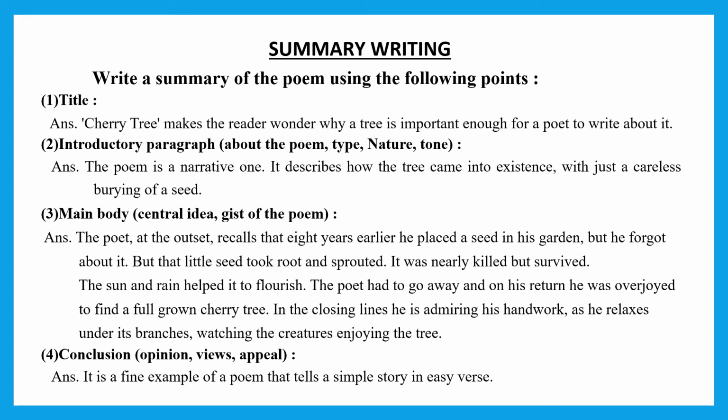The poem is a narrative one. It describes how the tree came into existence with just a careless burying of the seed. Next, the third line is the main body, that is the central idea, the gist of the poem. The poet at the outset recalls that 8 years earlier he placed a seed in his garden, but he forgot about it. But that little seed took root and sprouted, and it was nearly killed but survived, and the sun and the rain helped it to flourish, and so on you are going to write.